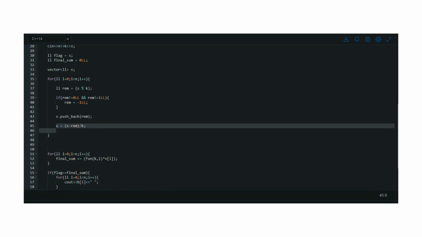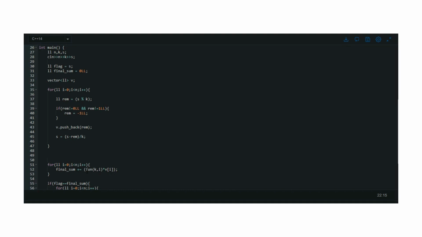Here we have called a function for this, because if you simply apply the power function to multiply V of I by K to the power I, it will give the wrong answer, or garbage value, for very large answers. So I have called this function with K comma I, because for calculating the power, there is a possibility that the number becomes quite large and will not fit in the long data type. So we need to handle larger values.